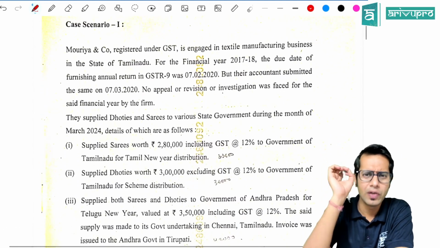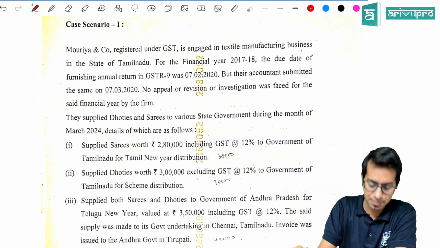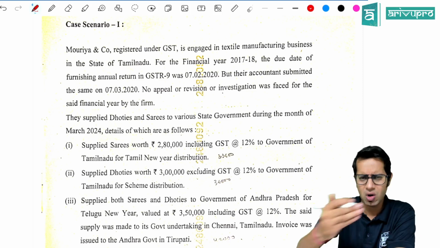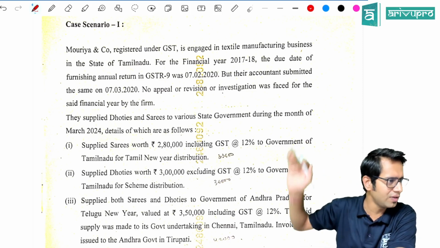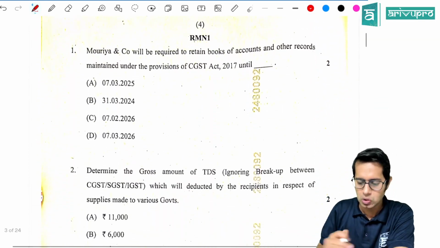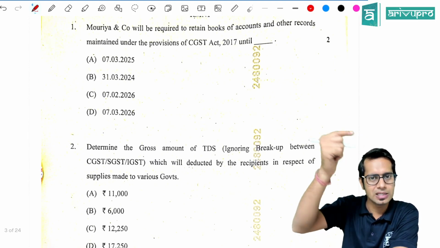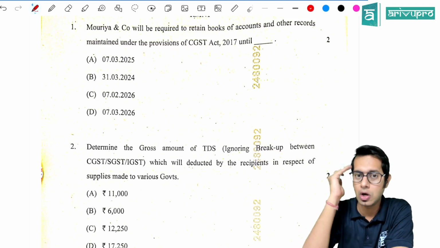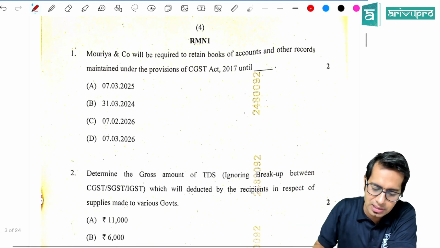As I always tell my students, and I have also told in my previous classes and all my normal classes, whenever you are reading an MCQ, whenever there is a case study based question, always start with the questions which are there. First read the question. Then based on the question, you start reading the case study, so that your mind will start working and looking only for what is asked in the question. So what have they asked?